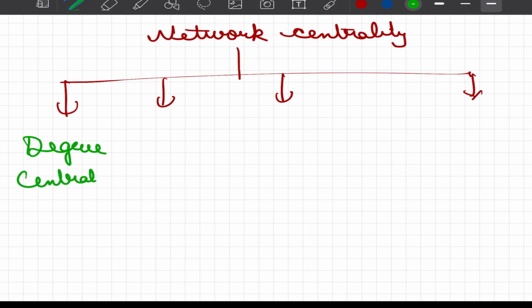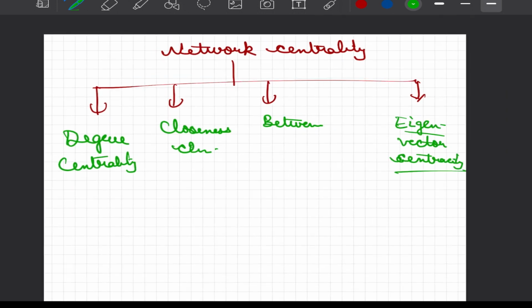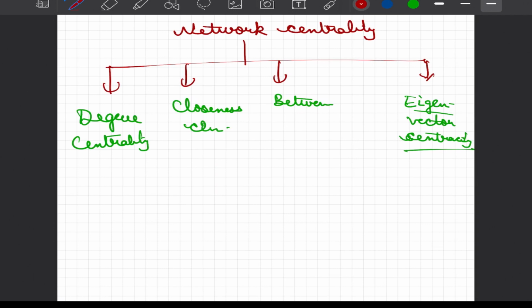First one is degree centrality, second is closeness centrality, third is betweenness, and fourth is eigenvector centrality, which is closest to the PageRank algorithm. But these two are very different things, so we'll not worry about the Google PageRank algorithm right now. But eigenvector centrality would be inspiring the measure of Google PageRank algorithms.